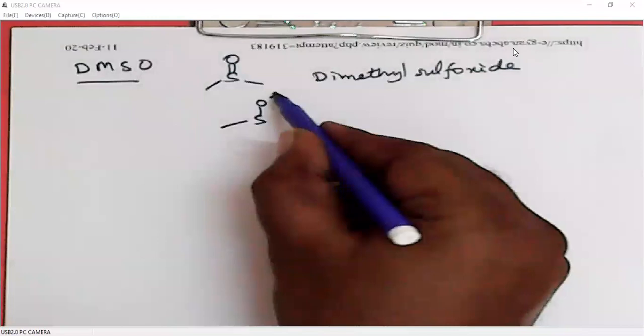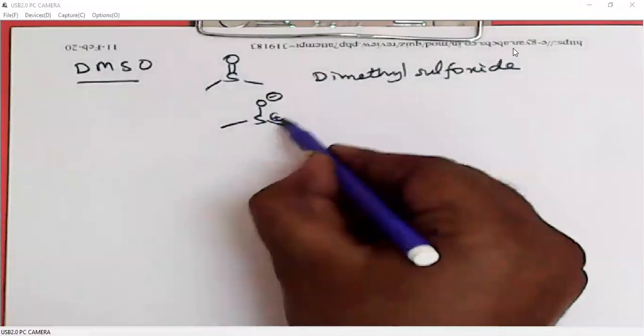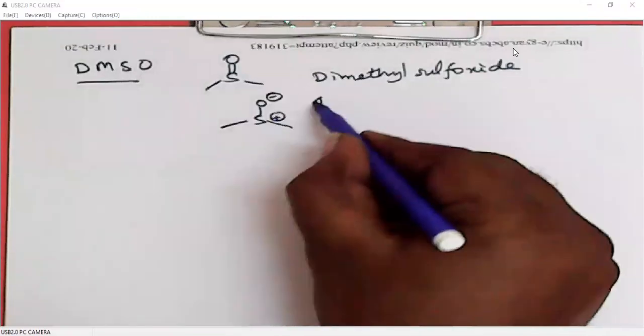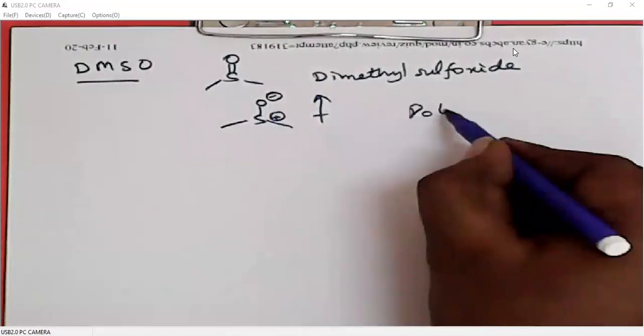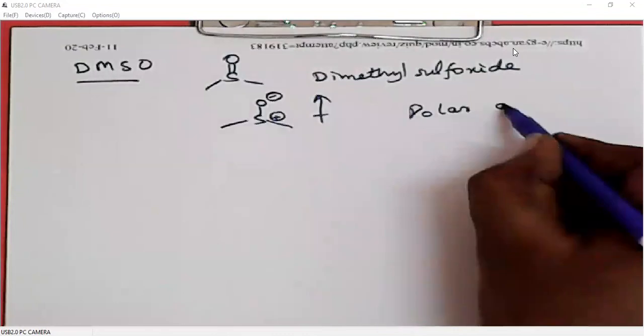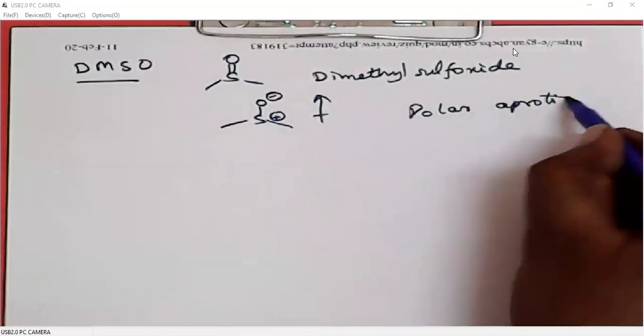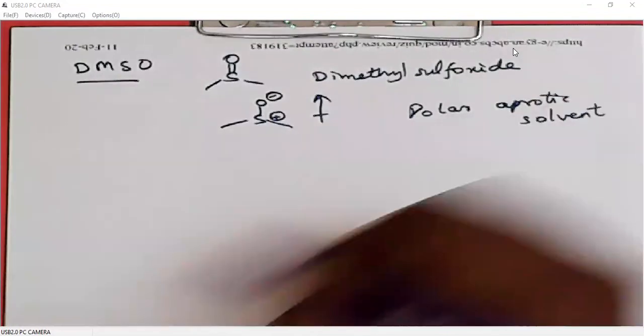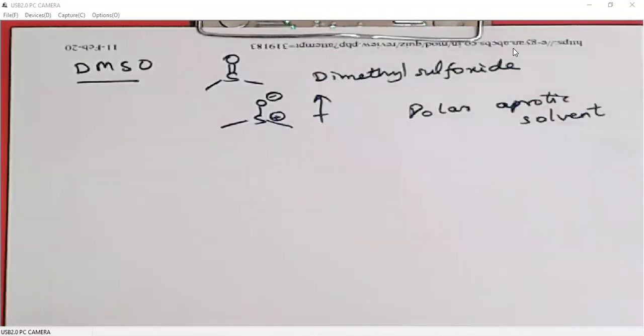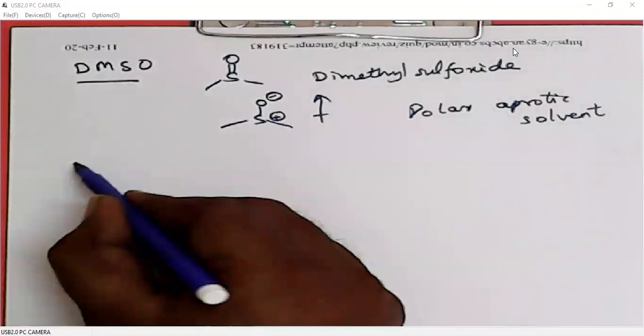O minus sulfur plus, so it is a polar system. We have a dipole moment, so it is a polar aprotic solvent. How do we use DMSO for oxidation? We will see one by one.